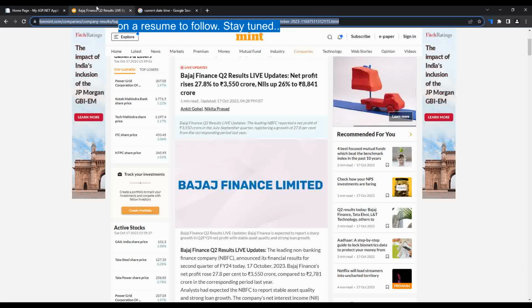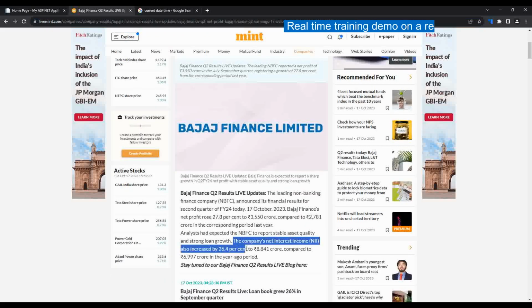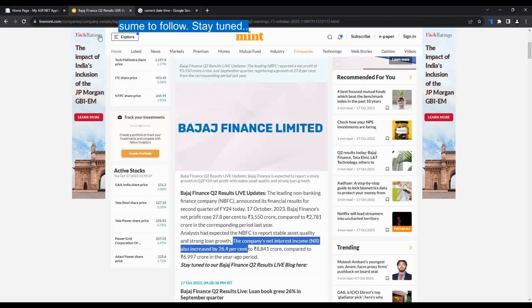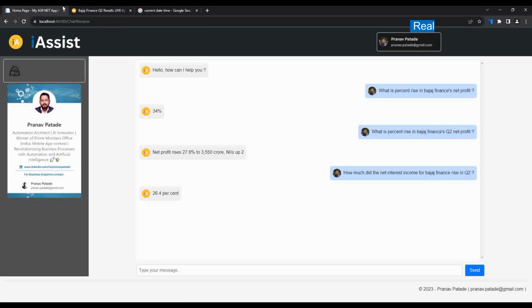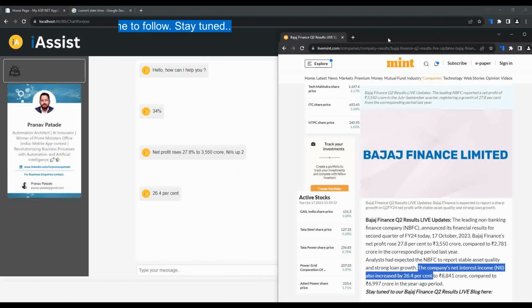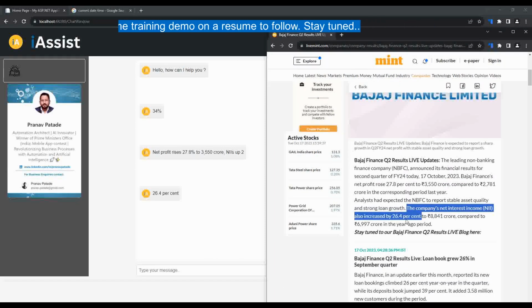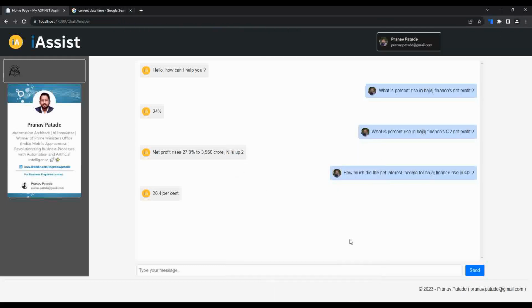How much did the net interest income for Bajaj Finance rise? It gave a specific answer, which is 26.4%. In the headline it's 26%, but in the details you can see it's 26.4%: company's net interest income also increased by 26.4%. So it trained itself on the article, which is highly unstructured and published a few hours back, and this is how it was able to extract that information.